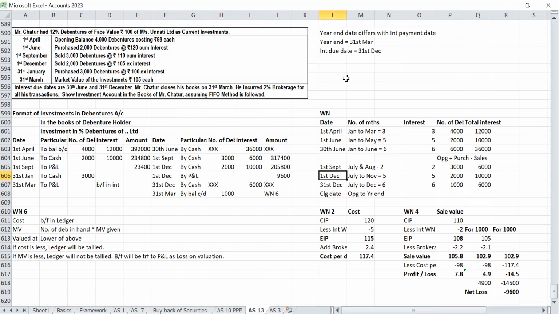Interest calculation for 31st January, 1 month. 3,000 debentures, so to cash 3,000. Cost computation: ex interest price is 100, plus 2% brokerage, 102. 3,000 into 102 amount.